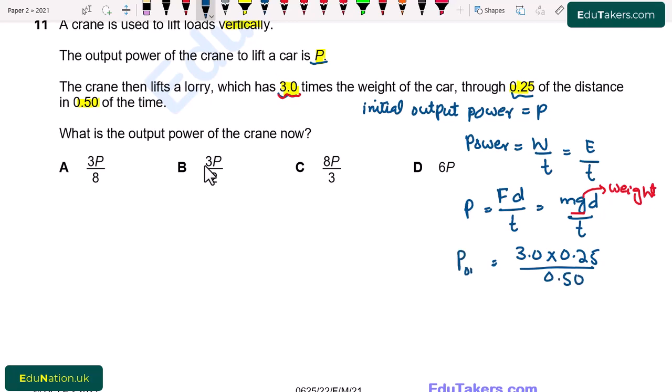It is the value of the output power. So it will be equal to 3 over 2. It means that when all of these changes occur, the output power increased by the factor of 3 by 2. So from here option B is correct, 3 over 2 P.